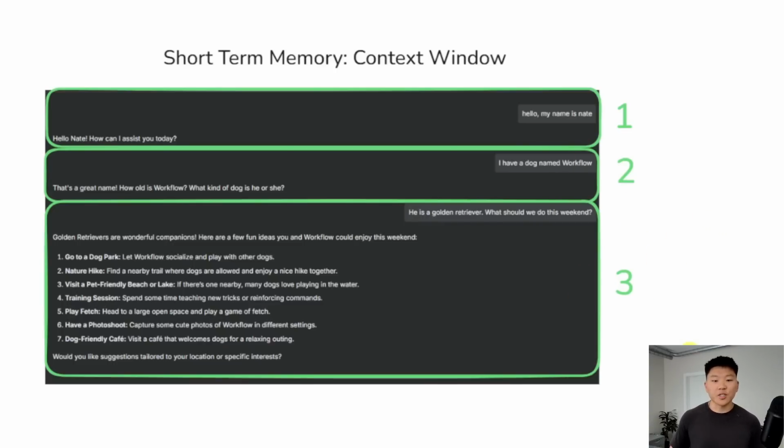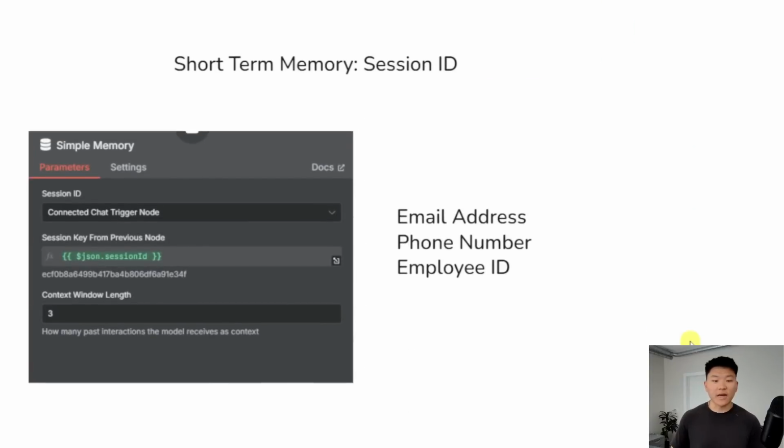And we have the ability to change that context window length in the memory system that we have set up, whether it is simple memory in n8n or Postgres memory or Zep memory, whatever we want to set up. So right here you can see context window length, we chose 3. But keep in mind, something we're also going to cover later in this video, is that the longer your context window, the more tokens that will be processed, so it will be more expensive, but your agent will retain more context and more conversation history.